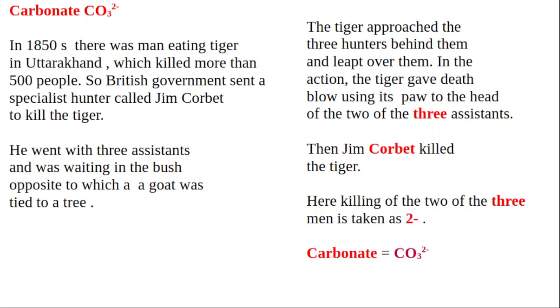So out of 3, 2 assistants died. So we say carbonate has 3; the 3 is linked to the 3 assistants. The 2 minus is linked to the 2 assistants who were killed, remaining as the 2 minus of the carbonate valency. This is what I want to say. I continue in the next video.